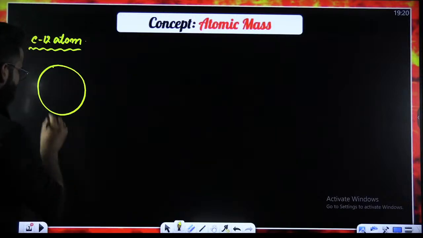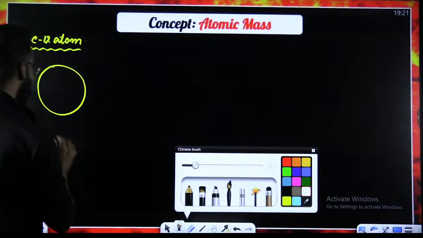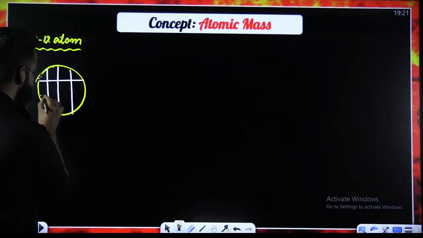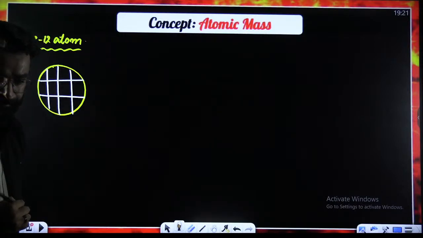My dear students, the carbon 12 atom which I've taken over here, what exactly am I going to do? I am going to divide this carbon 12 atom into 12 equal parts.